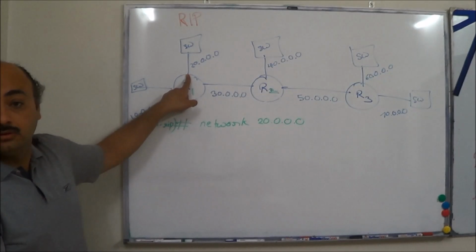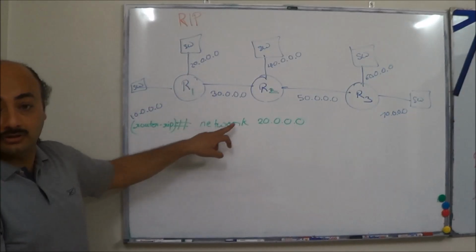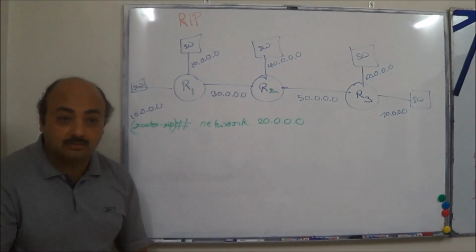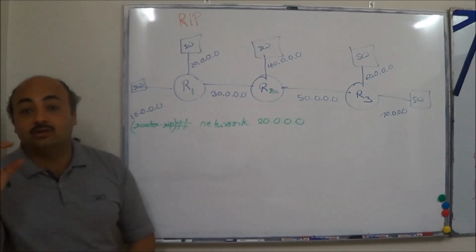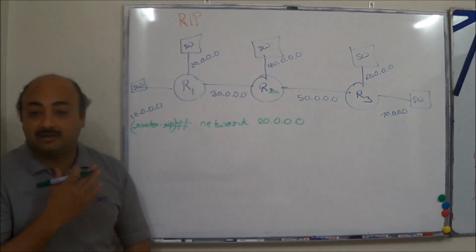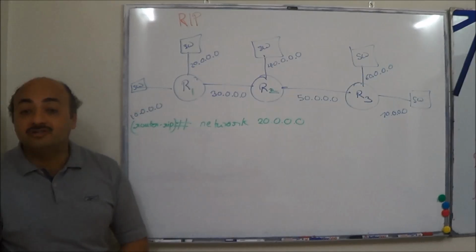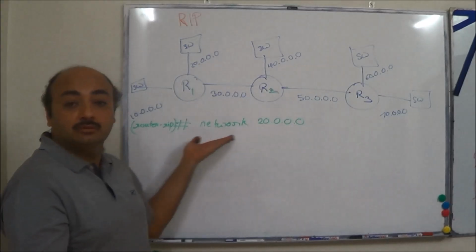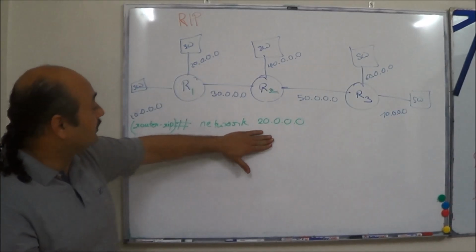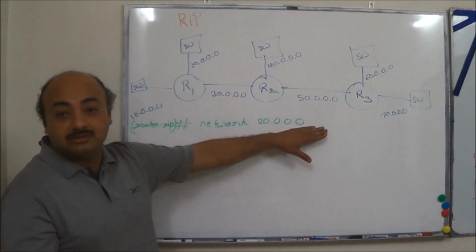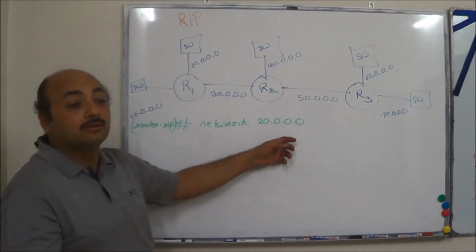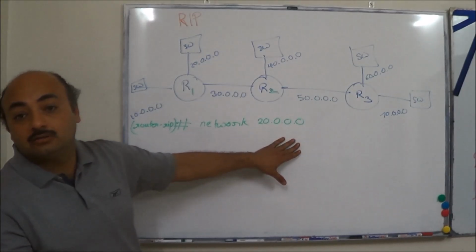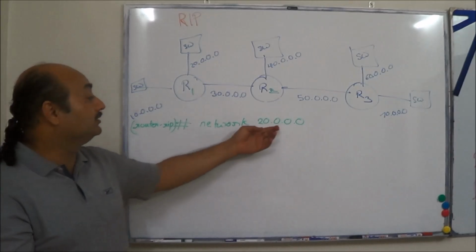Let me explain further. There are two implications of these things. When you issue the command network followed by the network number, two things happen. First of all, that particular network starts getting advertised. But on which interface does it get advertised? That should also be part of this. So, let me put it in this way. Network 20.0.0 means that whatever interface this network is part of should send out a RIP update. Which interface is part of this network?